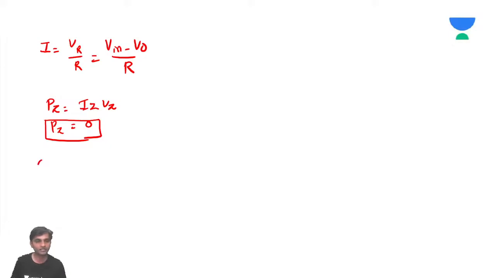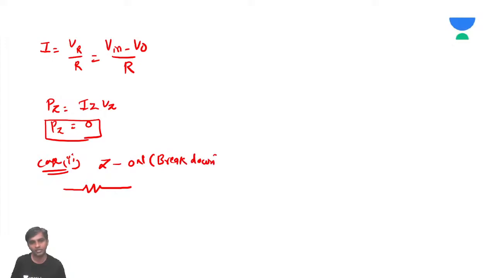Now we consider case 2, which is Zener on. When Zener is on, it means Zener breakdown. If the Zener is in breakdown, it acts as a voltage source of VZ volts.